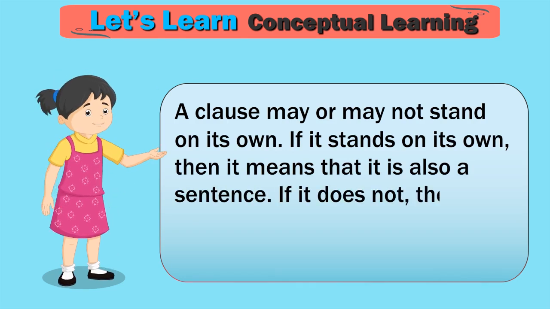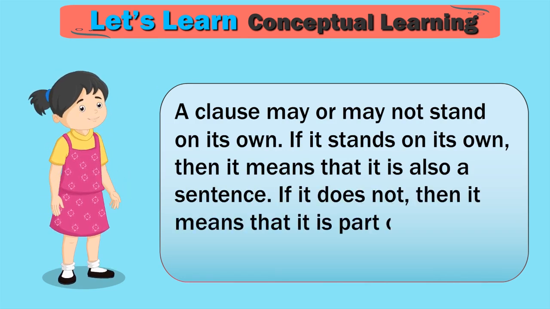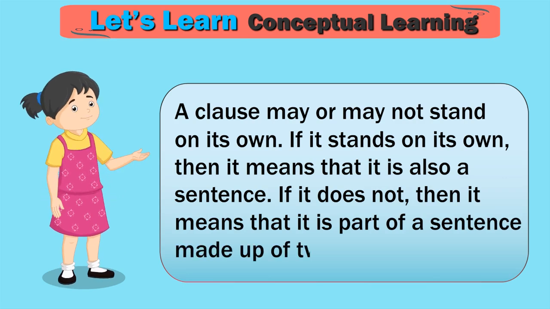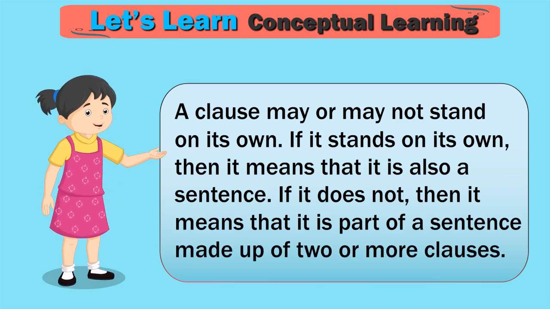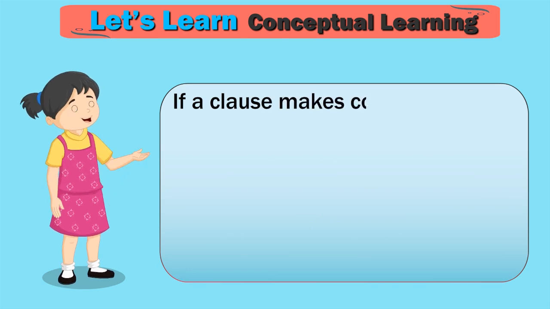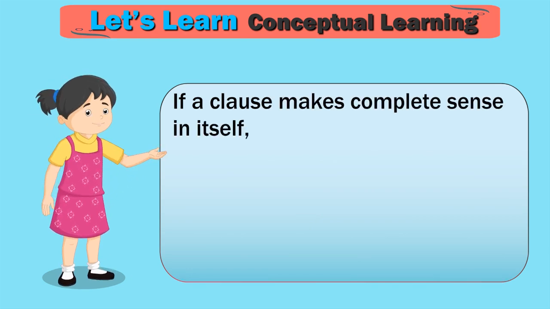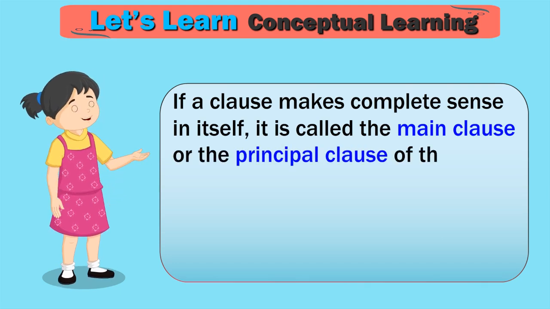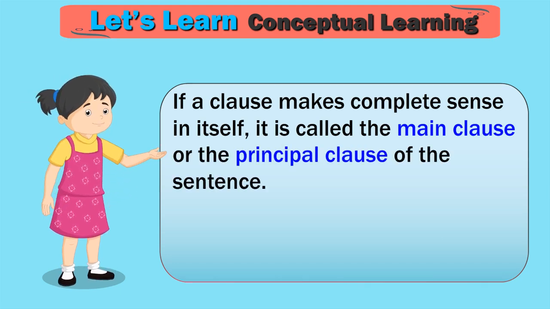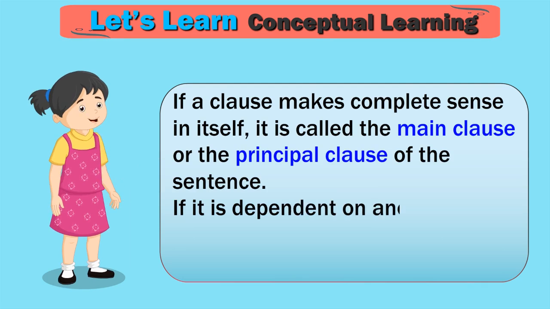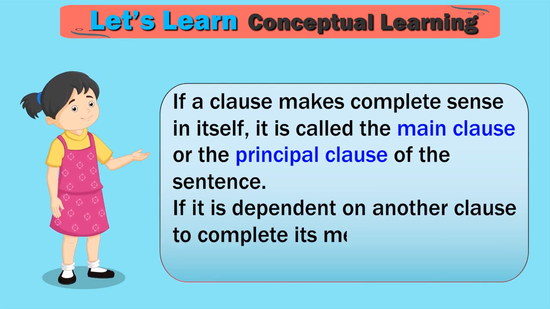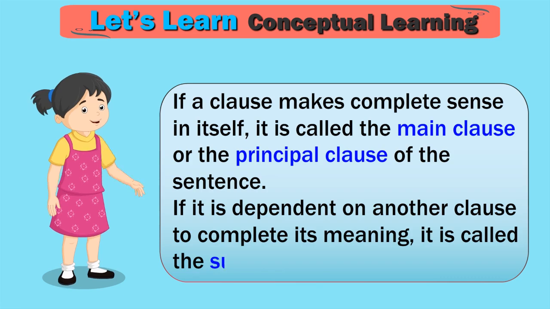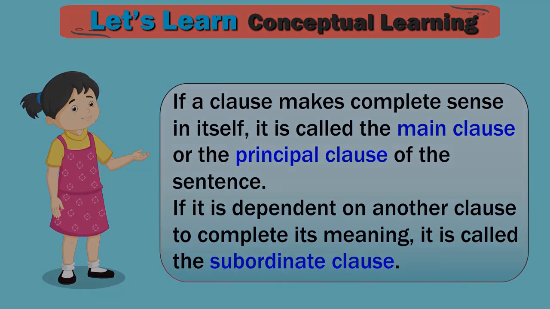If it does not, then it means that it is part of a sentence made up of two or more clauses. If a clause makes complete sense in itself, it is called the main clause or the principal clause of the sentence. If it is dependent on another clause to complete its meaning, it is called the subordinate clause.